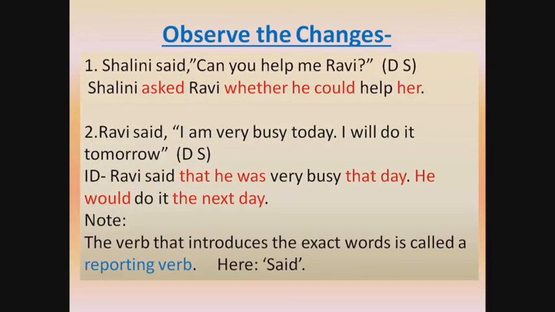Observe the changes. Shalini said, "Can you help me, Ravi?" This is direct speech. When this is changed to indirect speech, it will be: Shalini asked Ravi whether he could help her. Ravi said, "I am very busy today, I will do it tomorrow." Ravi said that he was very busy that day, he would do it the next day. The words in red color are the changed words in indirect speech.